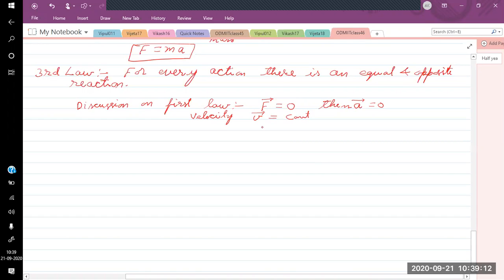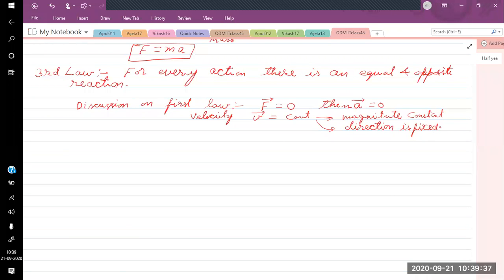So V is constant means the magnitude is constant and the direction is fixed. No change in the direction. So this is the law of inertia. If there is no external force, the acceleration is 0 and velocity remains constant.